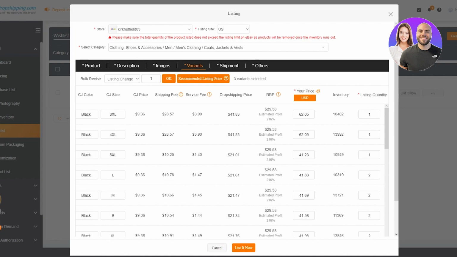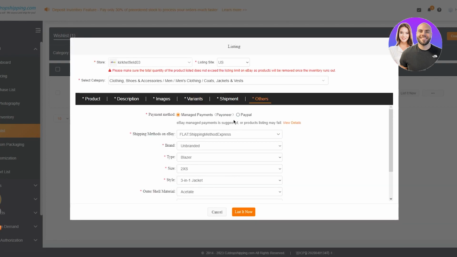So now if you just want to go into the others and fill the section correctly, it's really important to make sure that you pay attention, especially when it comes to this other section. So here you have your payment methods. There's first of all the managed payment methods, which is Payoneer. Okay, eBay managed payments is suggested or product listing may fail. So the managed payment setting, which is Payoneer, is a pretty good setting, but obviously you can use the default, which most people use, and that is PayPal.